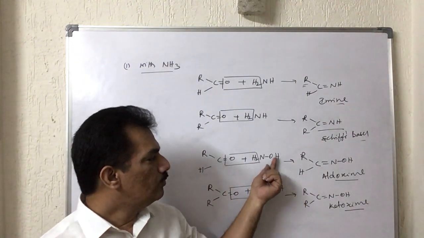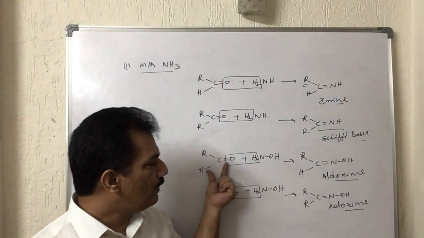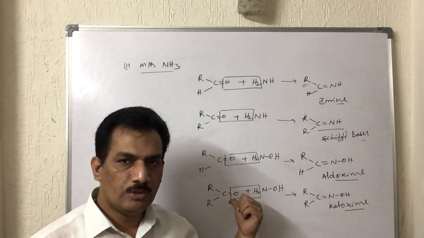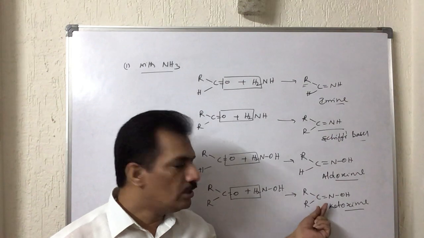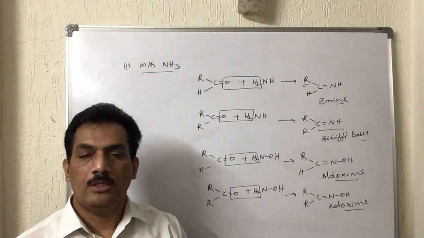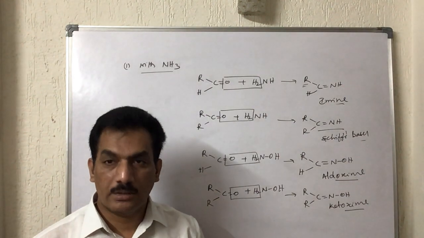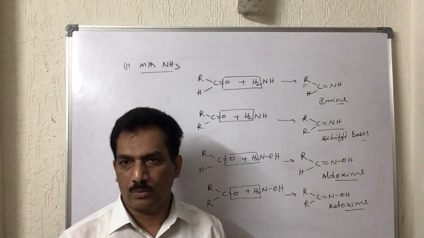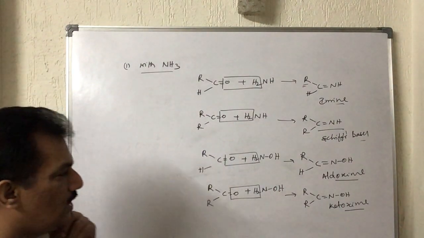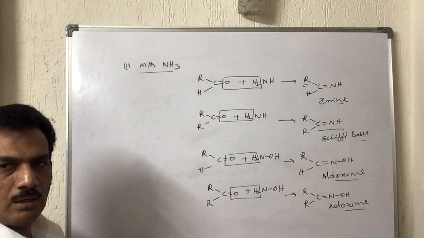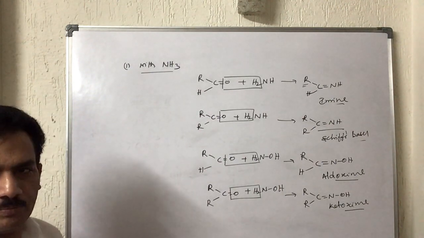And now it is aldoxime. When aldehydes react with hydroxylamine, they form aldoximes. Ketones when reacting with hydroxylamine form ketoximes. But altogether, with hydroxylamine, the products formed are known as oximes, depending on the substrate, whether it may be aldehyde or ketone. And now, let me give some explanation related to this, that is nothing but isomerism.